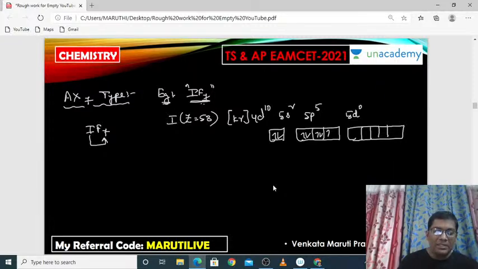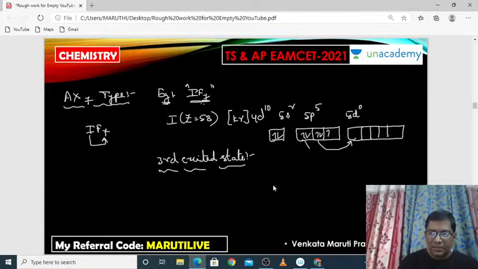If it wants to have 7 unpaired electrons, it should get excited to the third excited state. Not the first and second. In the third excited state, one electron will go to d, a second electron will also go to d, and this s orbital electron also will go to the d orbital.